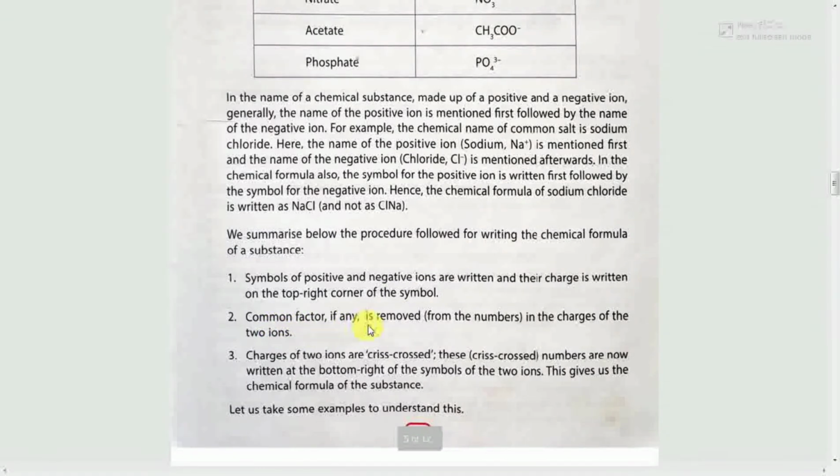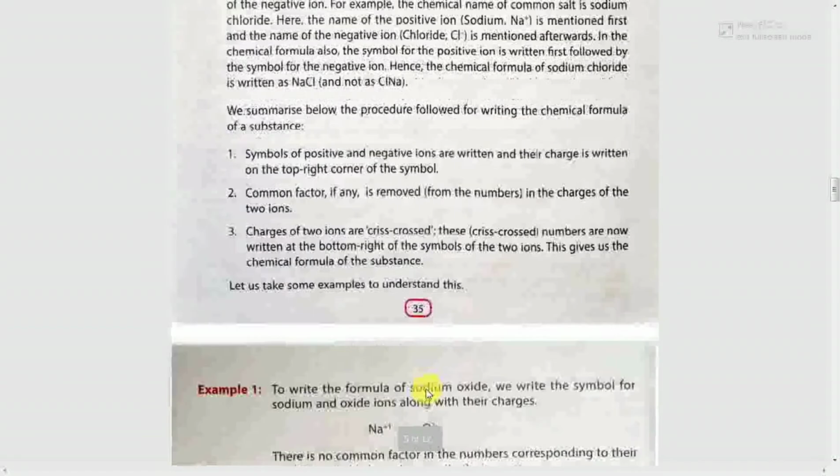Second, a common factor, if any, is removed from the numbers in the charges of the two ions. Third, the charges of the two ions are crisscrossed. These crisscrossed numbers are now written at the bottom right of the symbols of the two ions. This gives us the chemical formula of the substance.